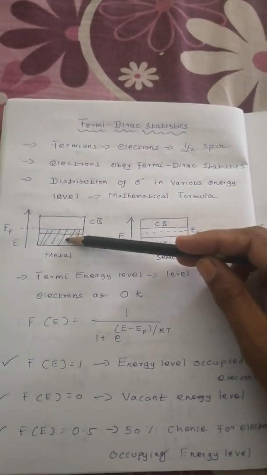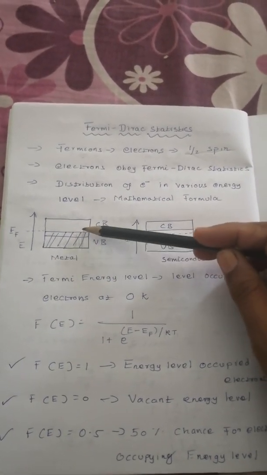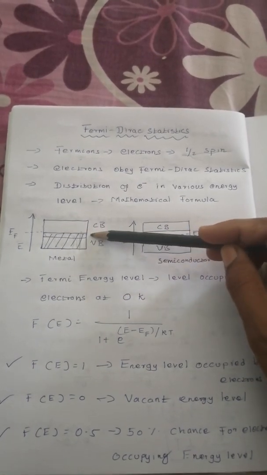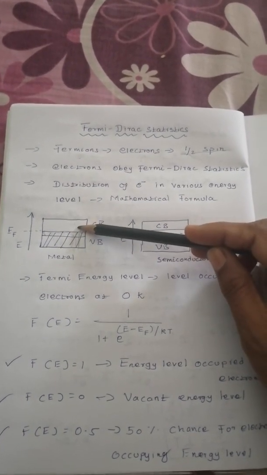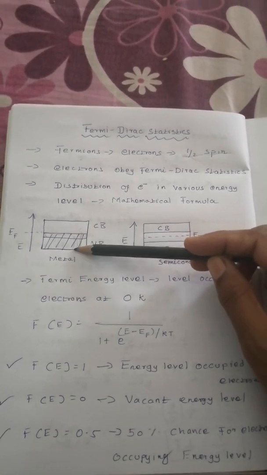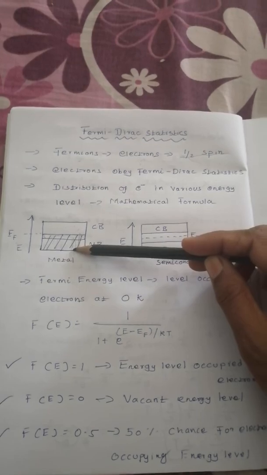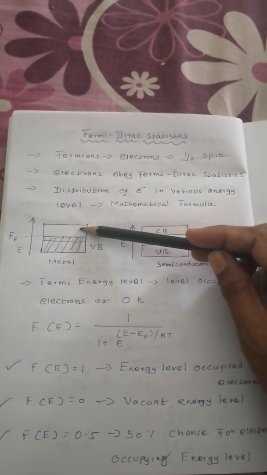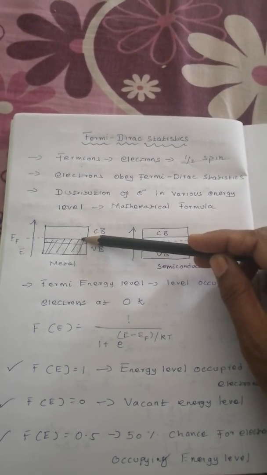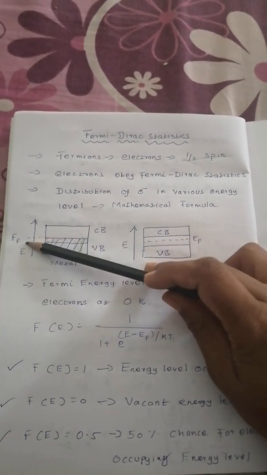So in metal, the valence band and conduction band overlap with each other, and the maximum level is this, up to which the electrons will occupy, and above this there is no occupation of electrons. All the levels are empty. Below the Fermi energy level, all the levels are occupied. Above the Fermi energy level, all the levels are empty, and the maximum energy level up to which electrons are occupied is known as the Fermi energy level.